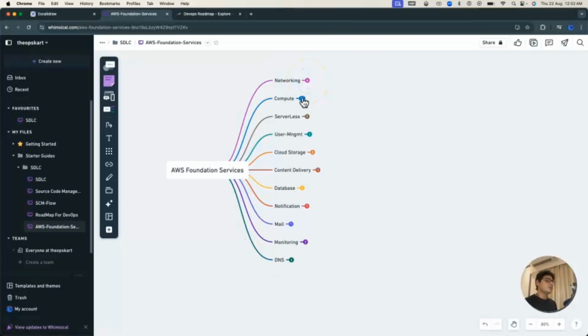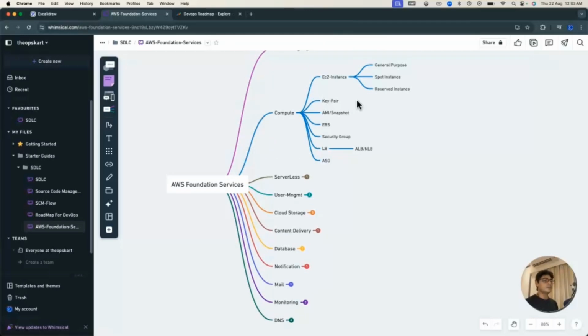Now move on to the other service, which is the compute service. When you go through the compute service, the first thing that comes to you is the EC2 instance. Why is it called EC2? Because the name of EC2 is Elastic Compute Cloud. So EC2 is basically a virtual server offered by AWS. There are three types of EC2 instances you can provision: general purpose, spot instance and reserve instance.